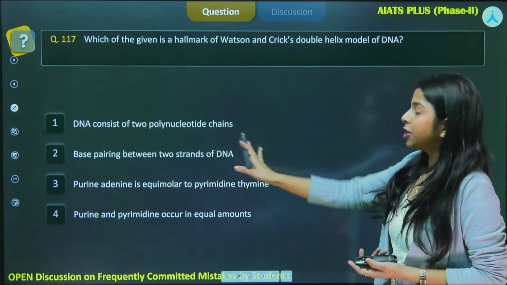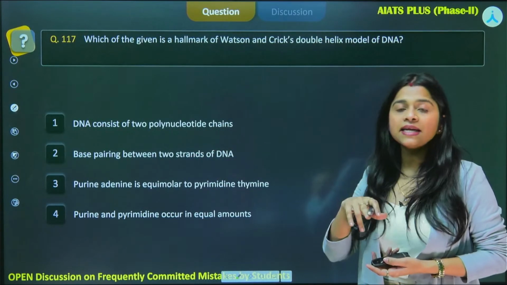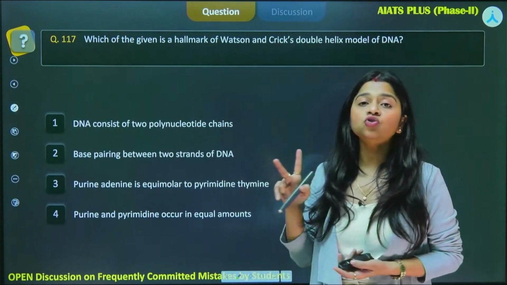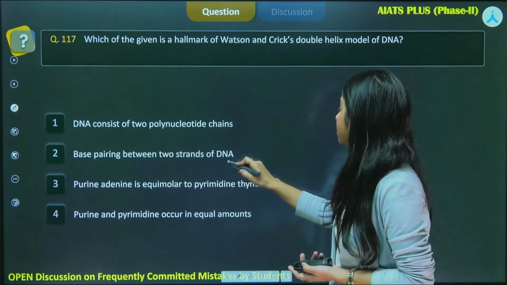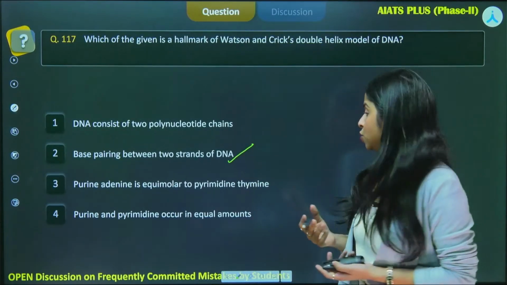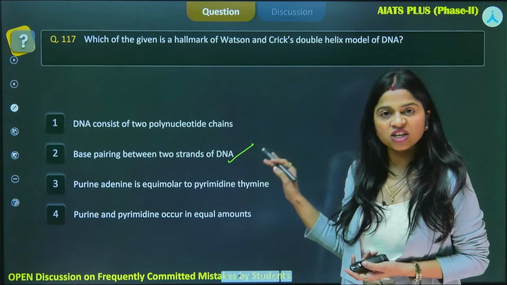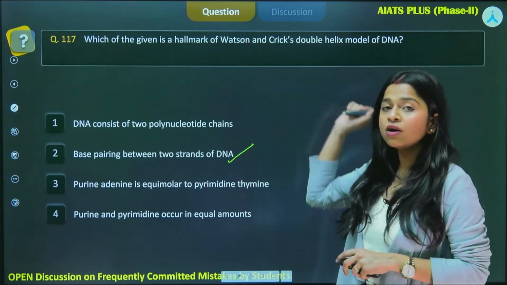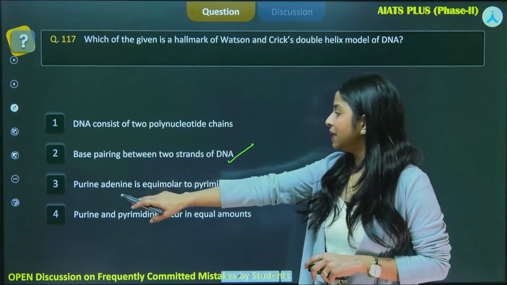consists of two polynucleotide chains. Yes, it is true for the DNA helix, but it is not the hallmark. Second says base pairing between two strands of DNA. This is absolutely true. The base pairing between two strands of DNA is done with the help of the hydrogen bonds, and this is the hallmark of the Watson and Crick's DNA double helix.